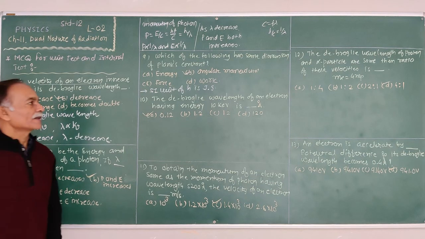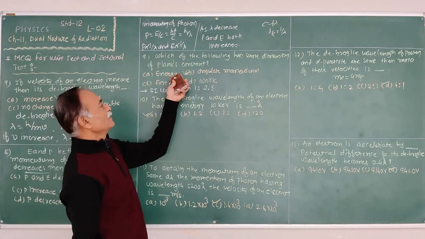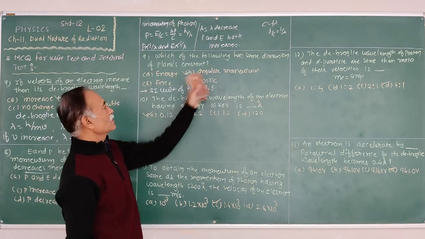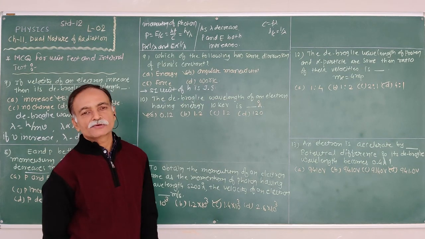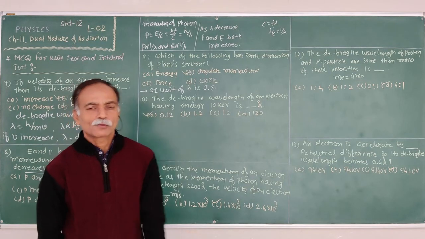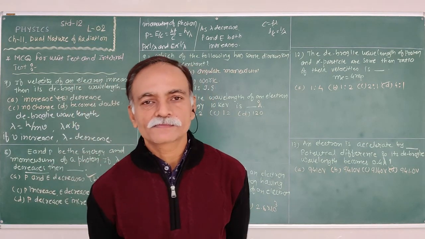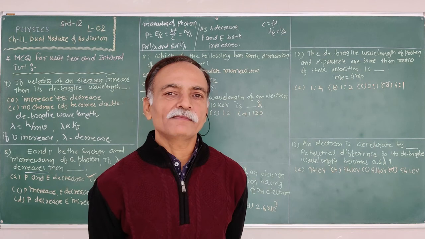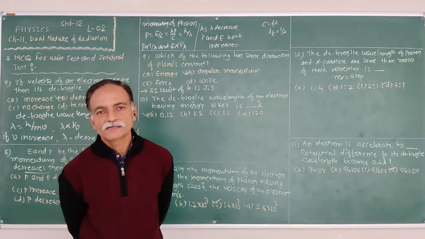Clear? Okay. Now, energy has the unit joule. Work is also joule. Force has the unit newton. Therefore, the remaining quantity is angular momentum. What is the equation of angular momentum? Angular momentum is mvr.